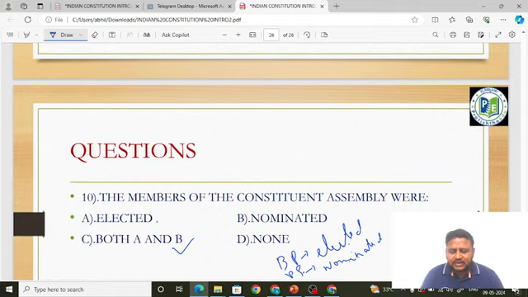So this is how the classes will be held every day. We have started our journey with Indian polity. Today we learned how the constitution was formed, who formed the constitution, that is the Constituent Assembly, and its various features and its composition. So from the next class we will dive deep into Indian polity. That is, we are going to learn various chapters involved in Indian polity. We are going to learn schedules, parts and articles also. As and when we learn each chapter, the articles associated with that chapter we are going to learn. We need not memorize any article by heart. Whatever articles we discuss, from those articles only questions will come.